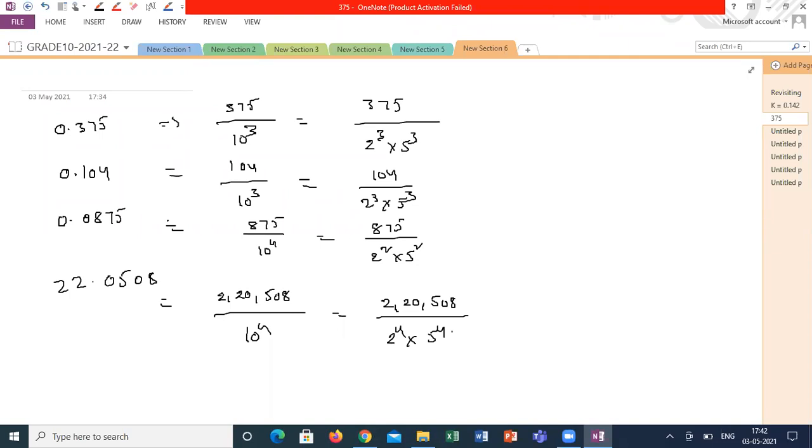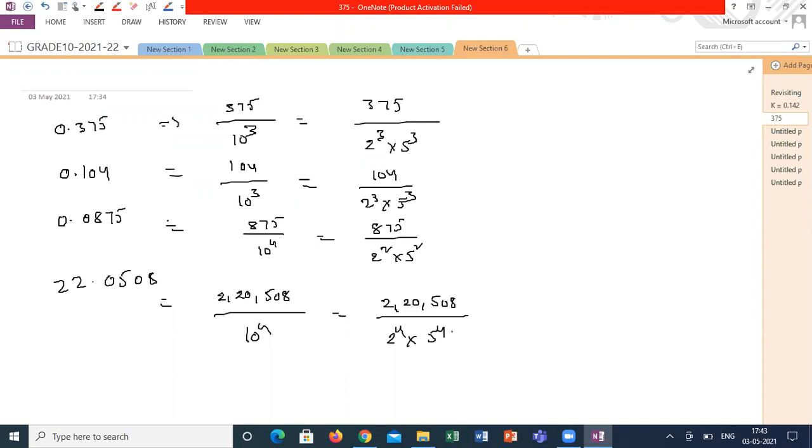Sir, the common factors of the denominator will be 2 and 5. 2 and 5 and its powers. How can I convert this common condition into a statement? Anyone can frame a statement using this? Sir, the prime factors of Q have to be 2 or 5, or a combination of 2 and 5.